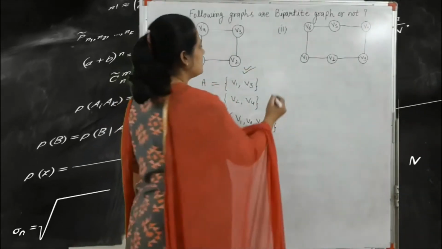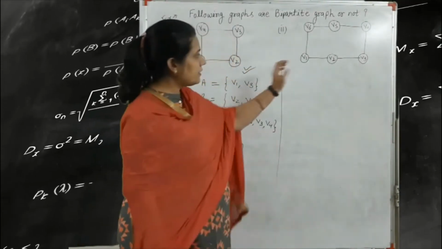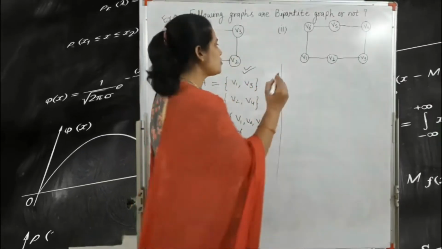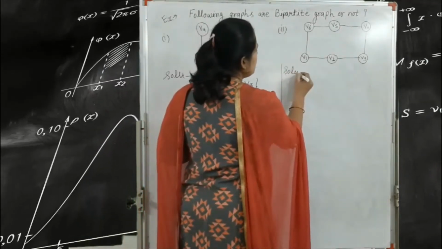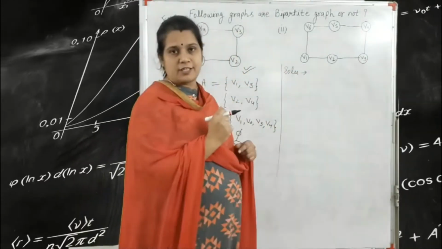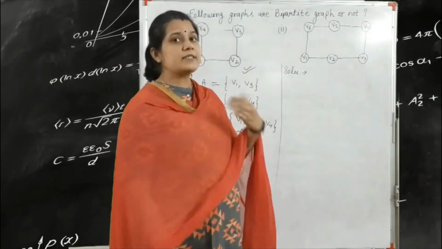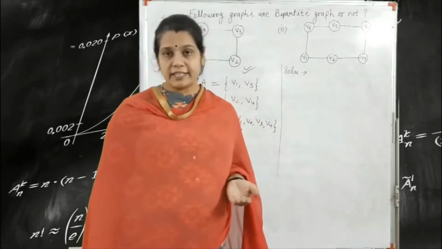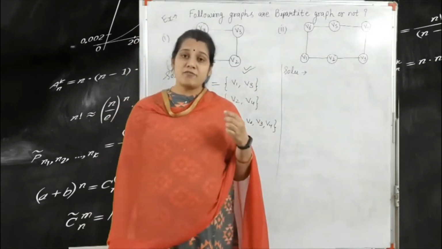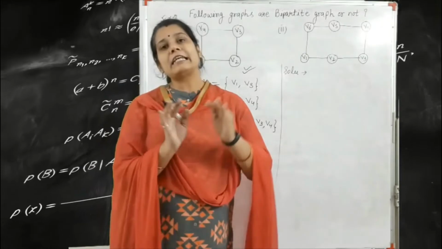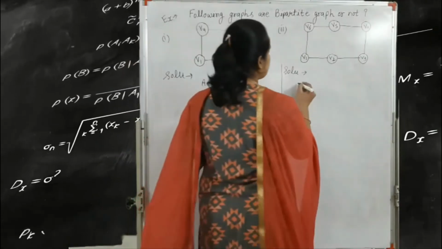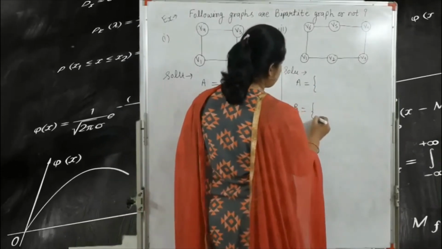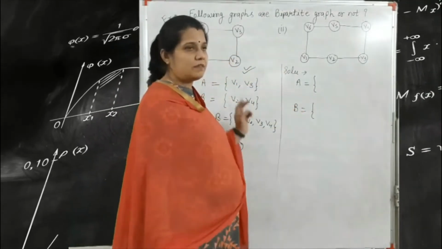Next, in the next example we are given six vertices. So what is the solution? First we map the two partitions. What is the process for finding the two partitions? The two partitions depend on the vertices, but every set of vertices is not connected with any edge. So first we make one partition, and second we make the second partition. You write here V1 or V2.